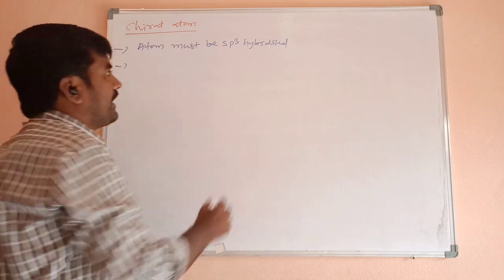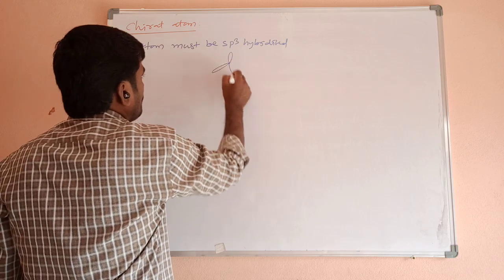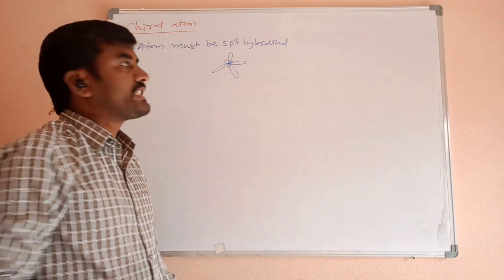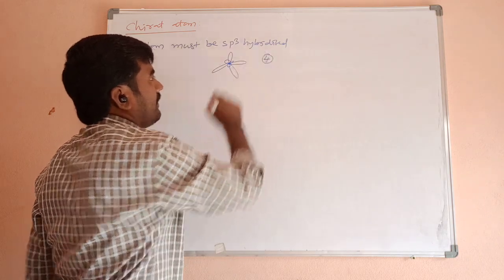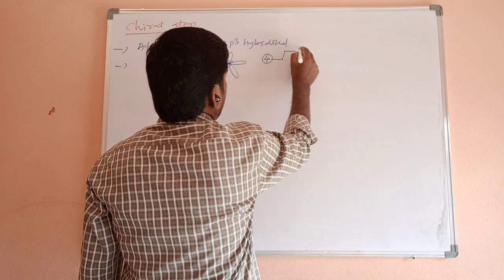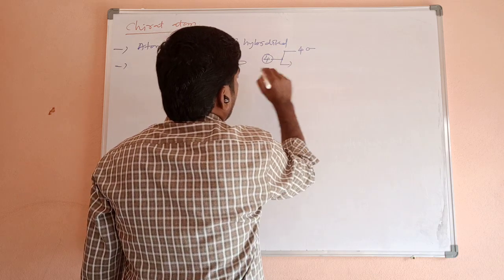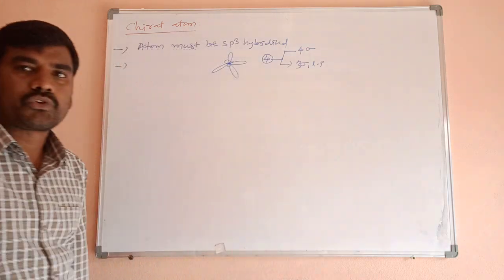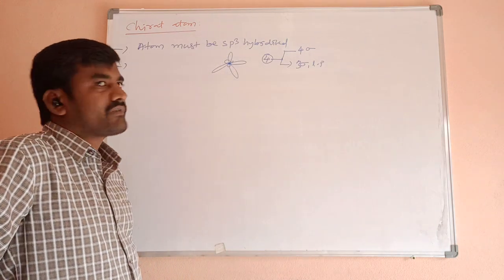sp3 hybridized means how many hybrid orbitals are there? 1, 2, 3, 4. Four sp3 hybrid orbitals are there. Means valence how much? 4. The valence is satisfied by 4 sigma bonds or 3 sigma bonds and 1 lone pair.